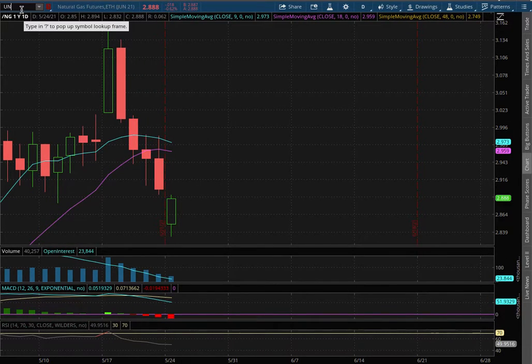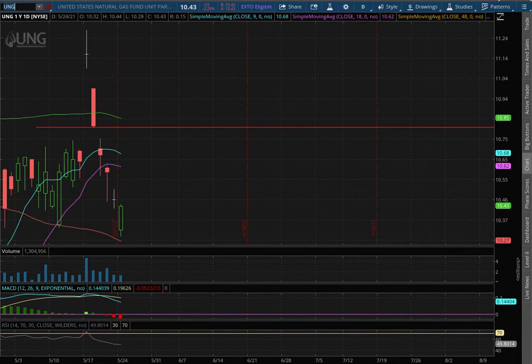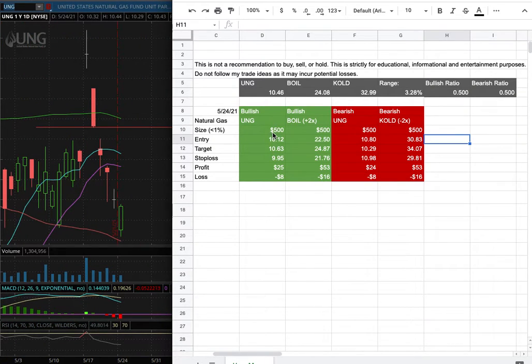As with the trade idea, I'll be trading UNG, and my position size for it is less than 1% of my portfolio. My long entry is at $10.12. My sell target is at $10.63. And my stop loss is at $9.95.